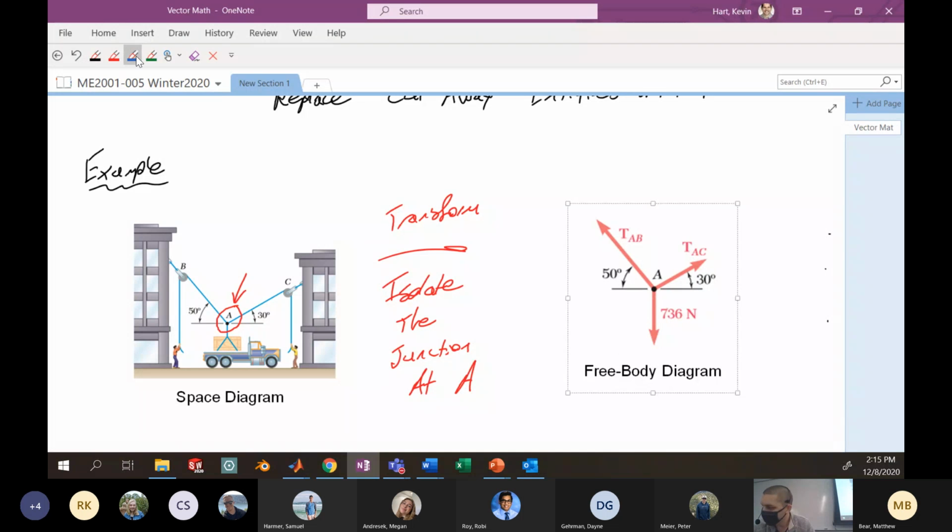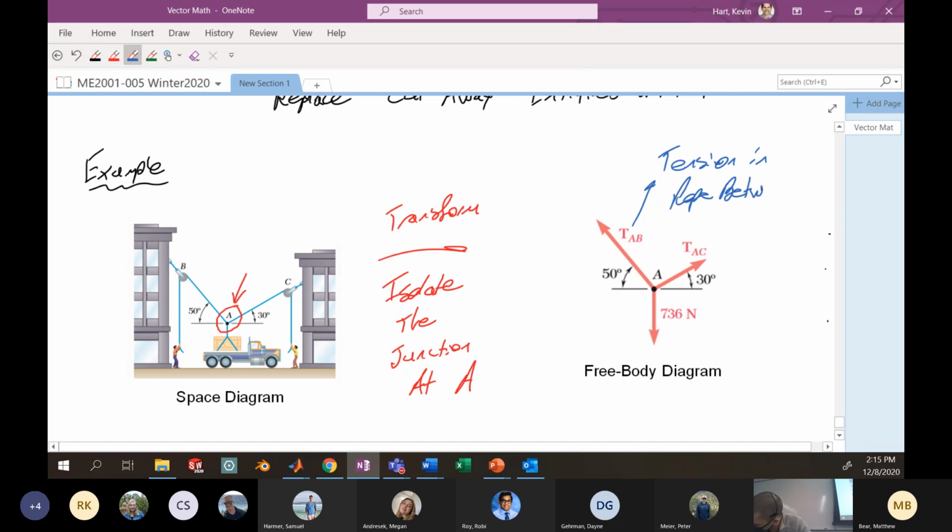Here I've used T_AB as a stand-in for the tension in the rope between points A and B. Similar idea for tension AC. And here I've got 736 newtons, which I'm assuming is just the weight of this crate, so the weight of that crate acting downward at point A.